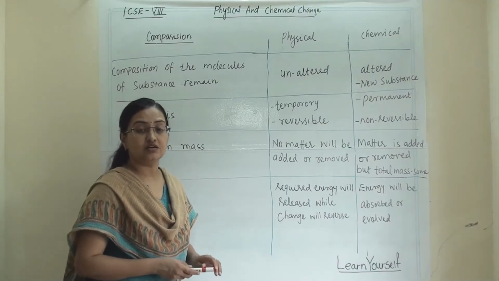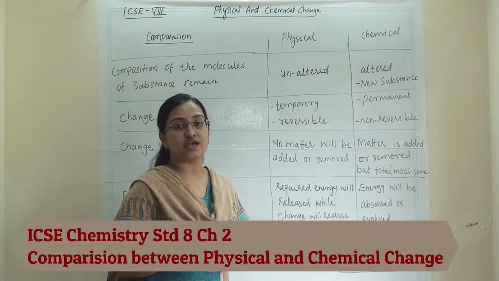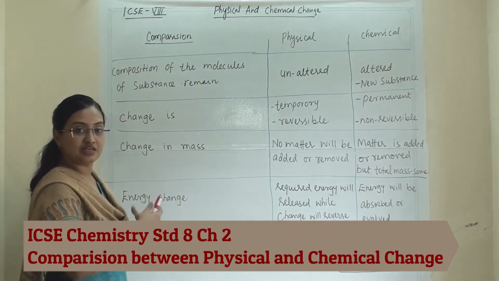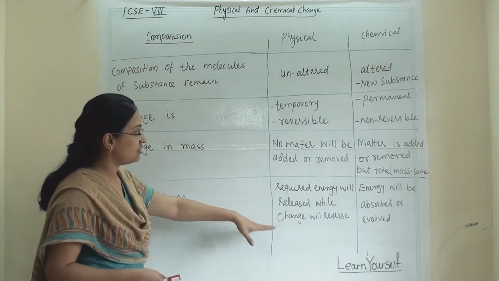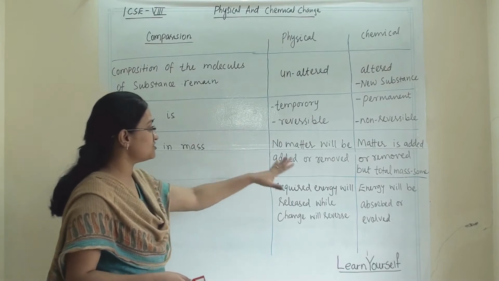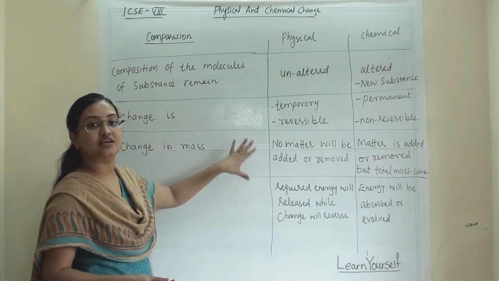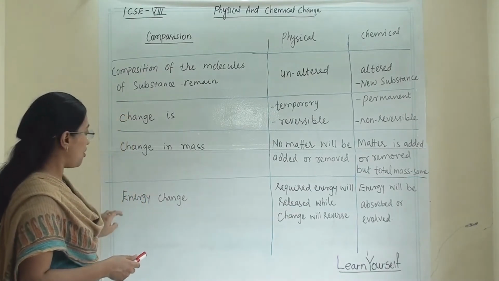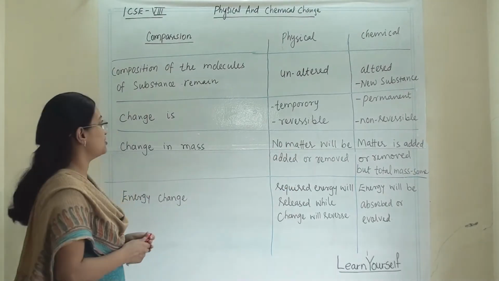Now let us learn about a comparison or a difference between physical change and chemical change. This table you can treat as a multi-purpose table. From this you can write their characteristics, or you can write their differences, or you can answer any question based on their characteristics.